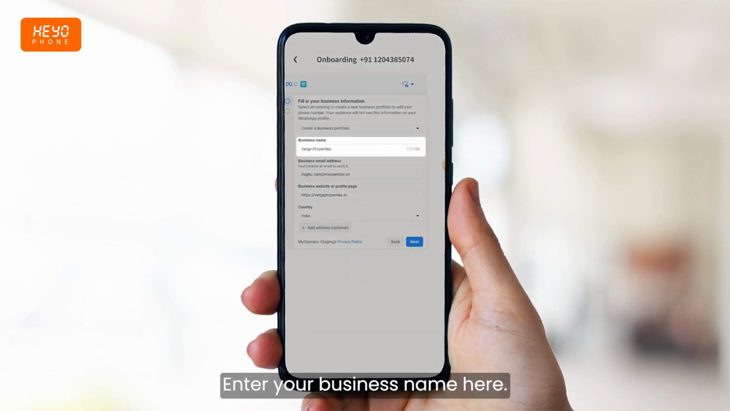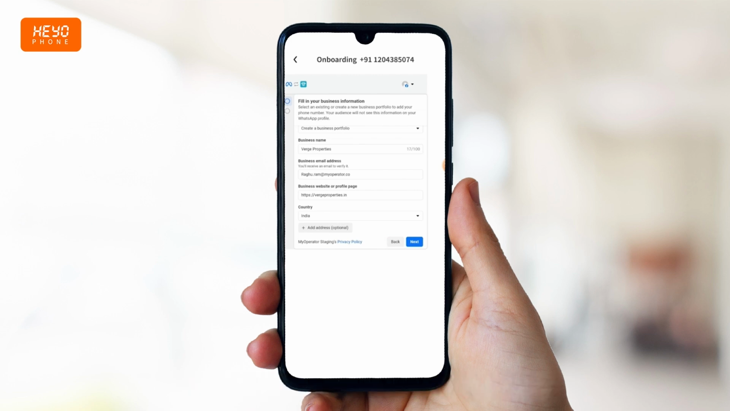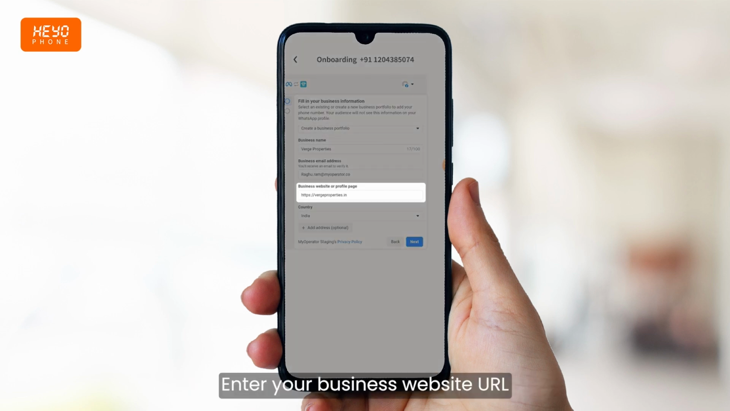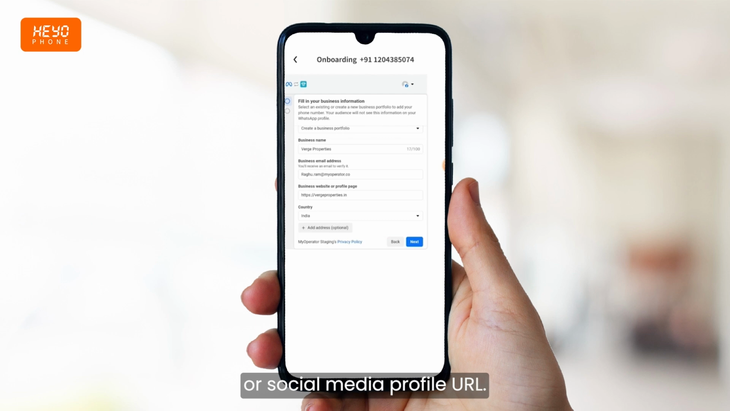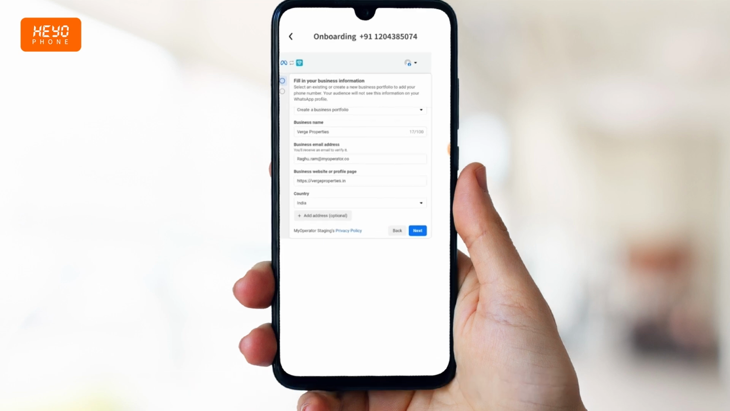Enter your business name here. Now enter your business email address. If you don't have a business email address, you can use your personal email address as well. Enter your business website URL or social media profile URL. Make sure that the business name you entered above matches the name on your website or social media page.